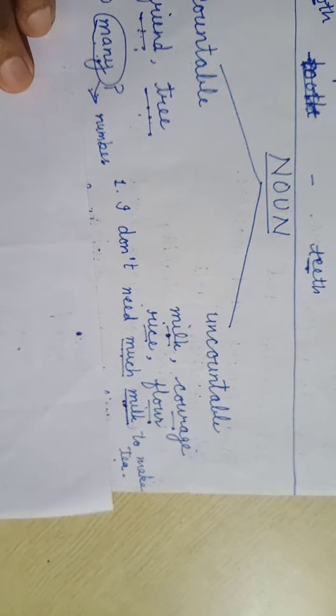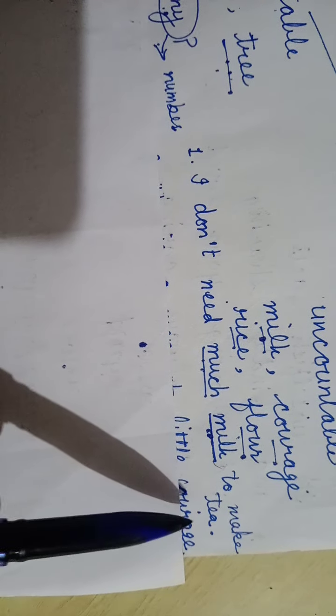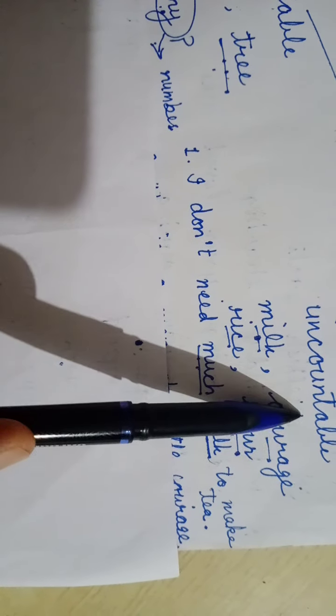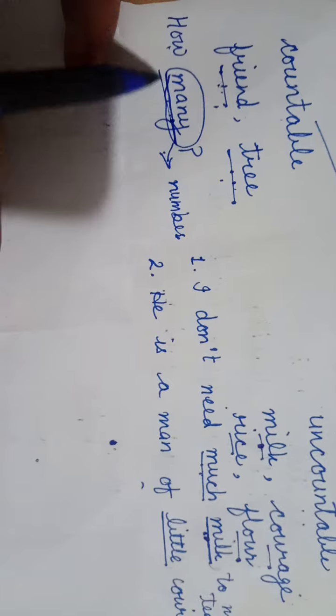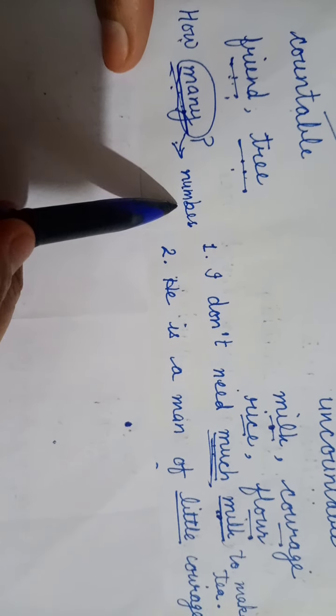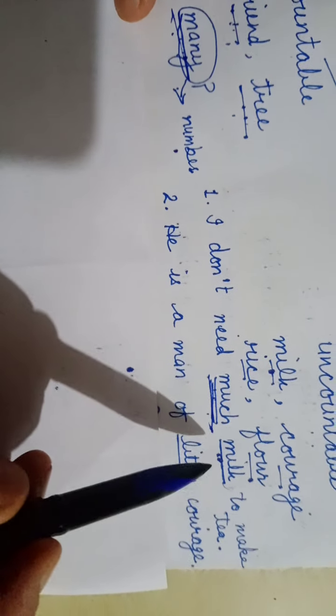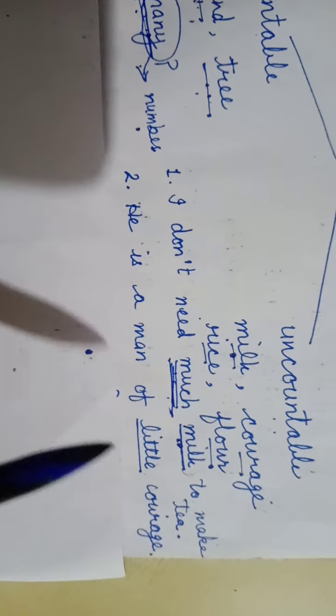And while assessing whether a noun is countable or uncountable, we can always use these two determiners, many and much. Many always goes with a number and much always goes with a quantity.